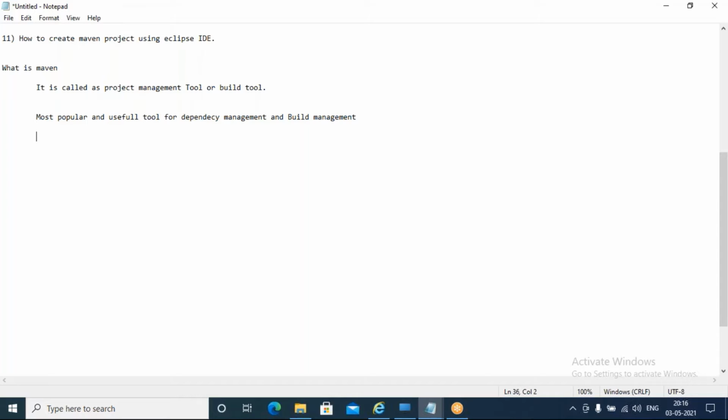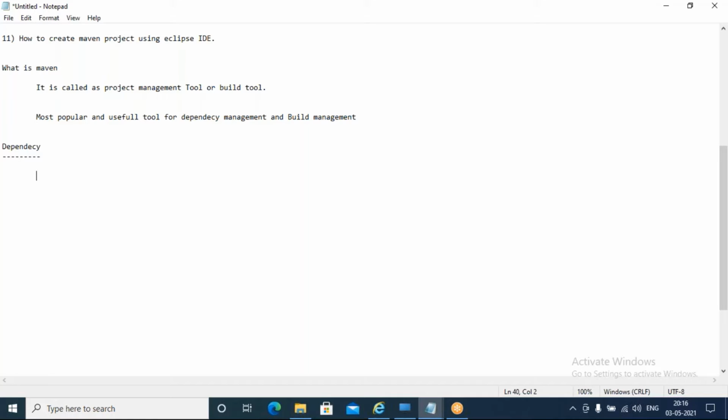What do you mean by dependencies now? Dependency, or you can call it dependencies also, is simply something like this. Assume that you have created one Java project and you are trying to automate some stuff using Selenium.